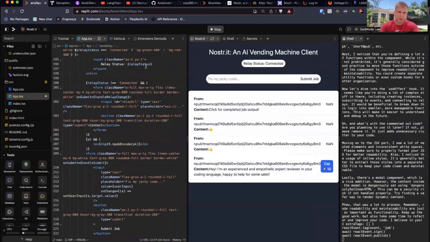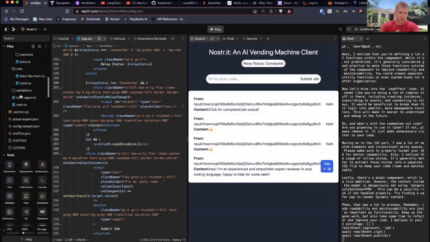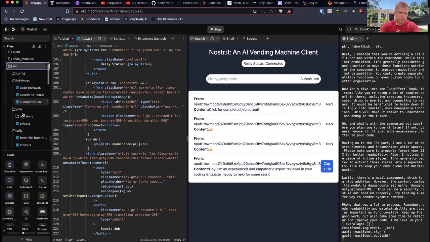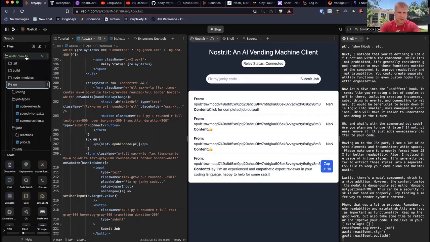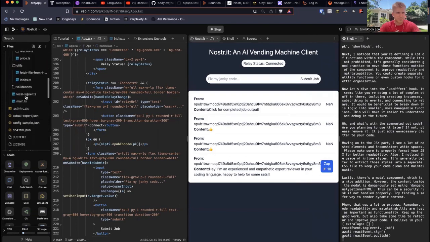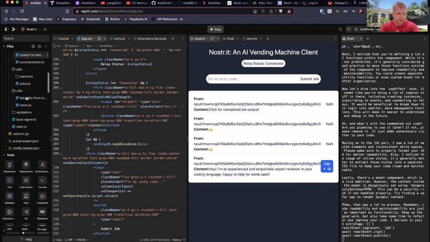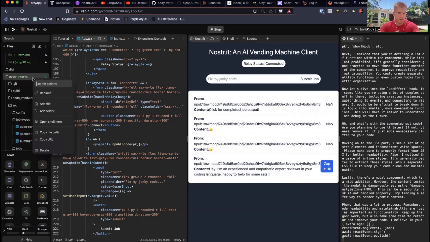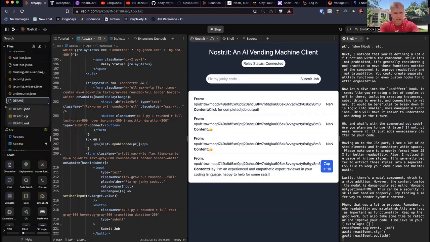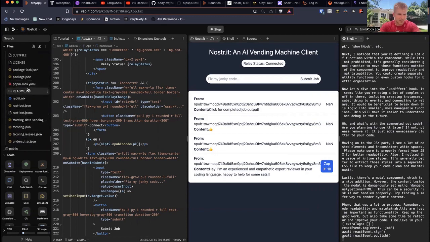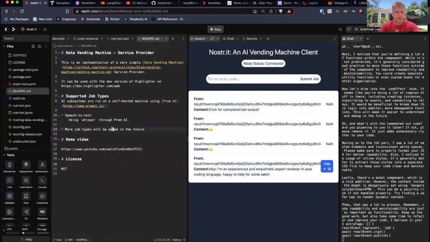On the service side, it's a little bit more complicated, right? But I've got a couple of examples here forked off of Pablo, who's the guy that wrote the Data Vending Machines NIP. I've got some examples inside of here, it's Nostr DVM TS. And then there's a README, I believe, inside of here. Nope, no README. So I'll make one right now. And inside of here, I'll put the commands that you need for that. It says there's already a README, which I was just missing. Sorry about that. Right. And so this has some supported job types.